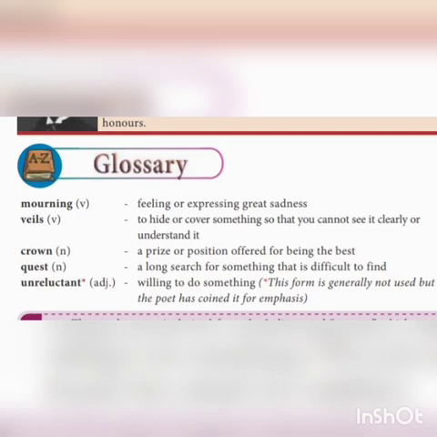Next one, crown. You know that very well. Crown is a position or a prize offered for being the best. Fourth one, quest. Searching for something which is very difficult to do. Okay? Searching for something. The last one is unreluctant. Unreluctant means willing to do something in your life. Unreluctant, willing to do something.